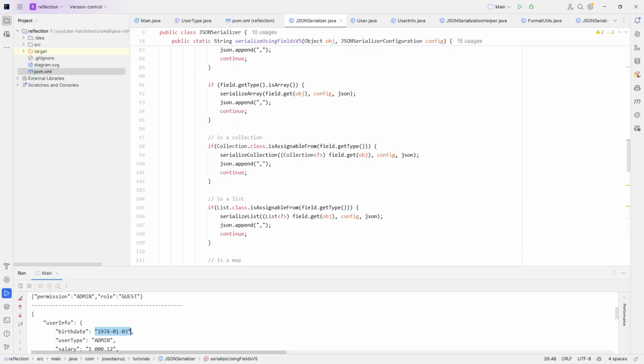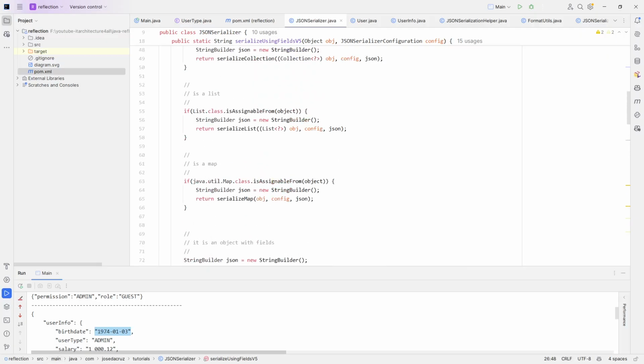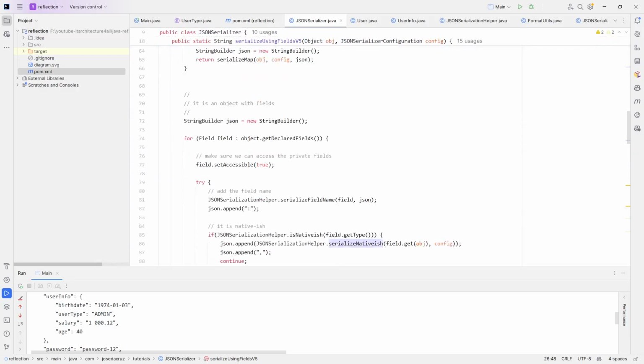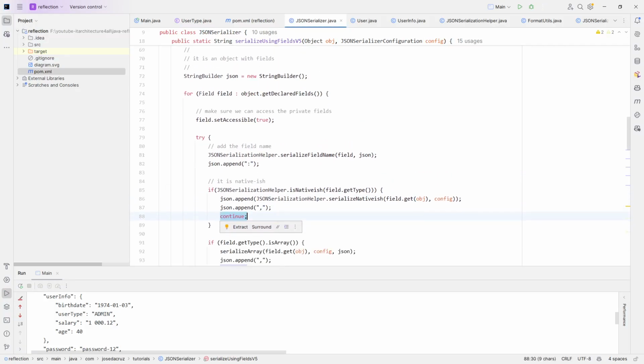So since it is recursive, it will work like that, and it will be applied if, again, this is a user type, an enumerator, which means that the field will be handled. And the difference, I forgot to talk about this.